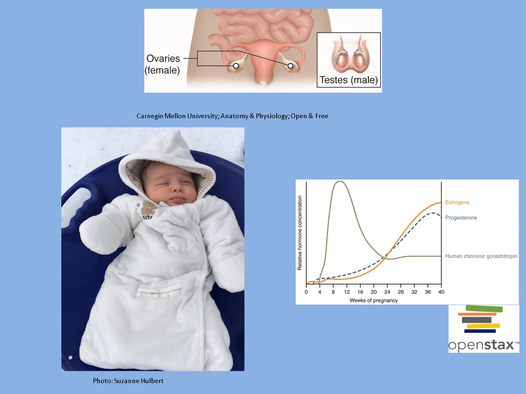The testes produce testosterone, which stimulates the production of sperm cells. The ovaries produce estrogen and progesterone that regulate the menstrual cycle and prepare the body for childbirth.